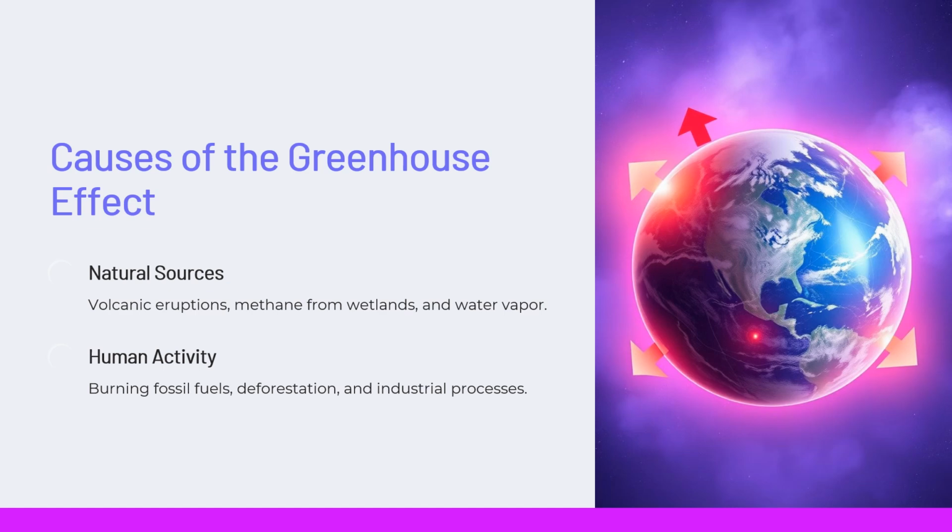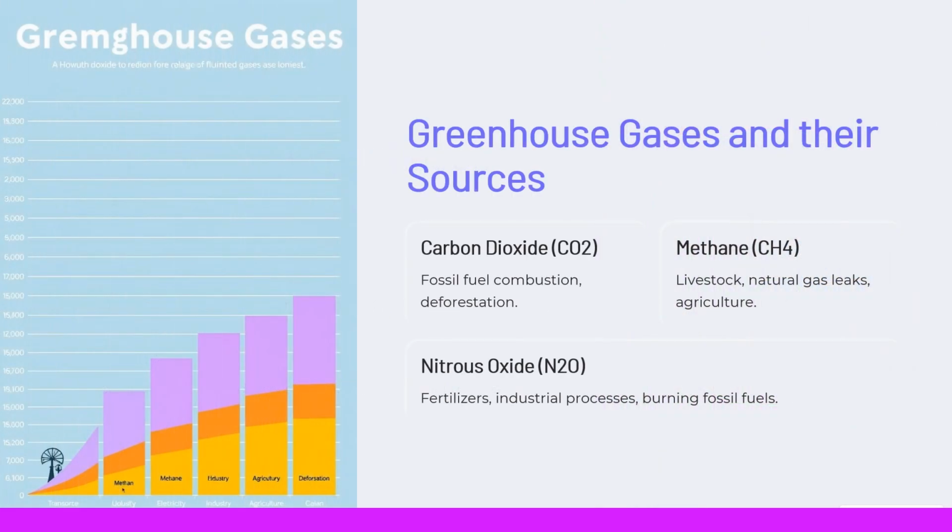Human activity: burning fossil fuels releases large amounts of carbon dioxide and nitrous oxide. Deforestation reduces the number of trees that absorb CO2. Industrial processes contribute gases like CO2 and chlorofluorocarbons, CFCs. While natural sources are part of Earth's normal cycle, human activities have greatly increased greenhouse gas levels, leading to global warming and climate change.